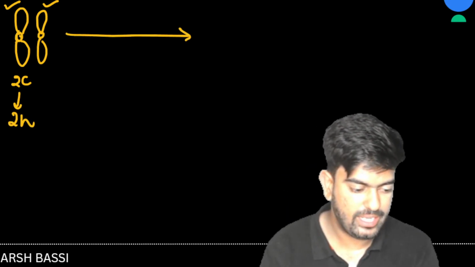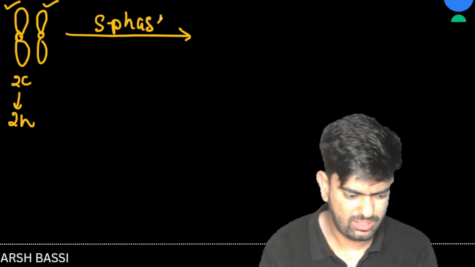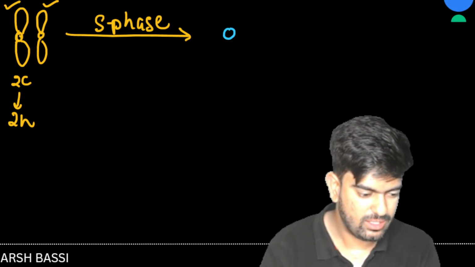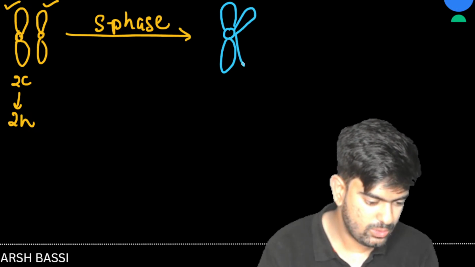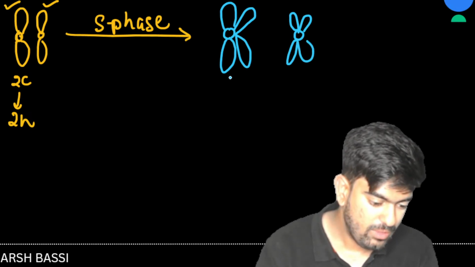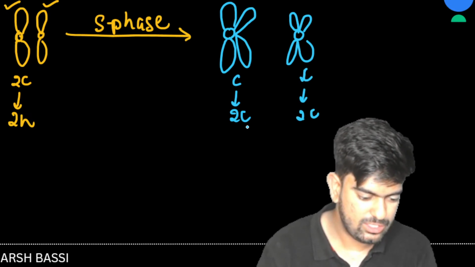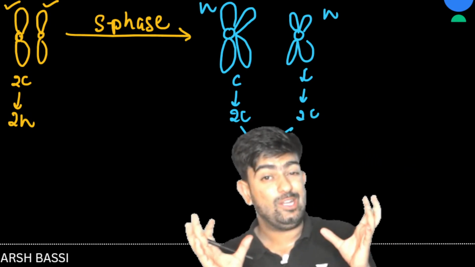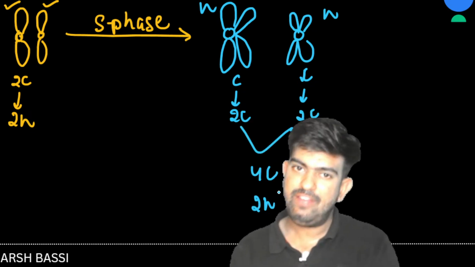After S phase, what happened? Wait, I'm going to draw it. After S phase, the chromatids got replicated. In a single chromosome we have replication, and this is how they became C to 2C. They were C to 2C, and these 2C and 2C made 4C, but they are still n and n because the chromatids are not yet separated. So it is 2n. This makes every concept clear.